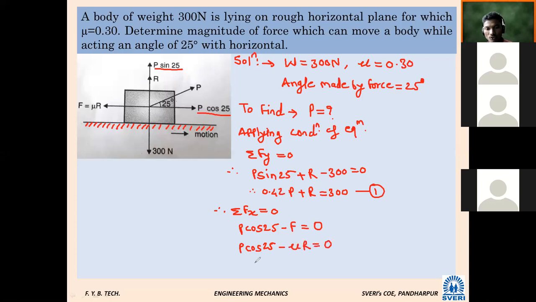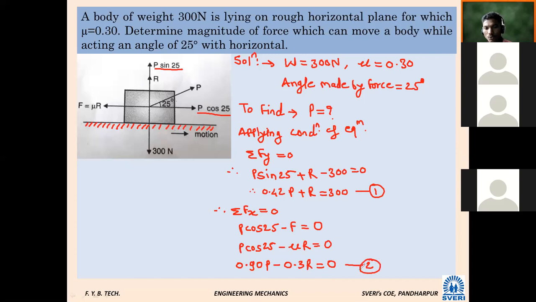What is the value of cos 25? 0.90. So 0.90 P minus, what is the value of mu given in the problem? 0.30 R, equal to 0. R is unknown.